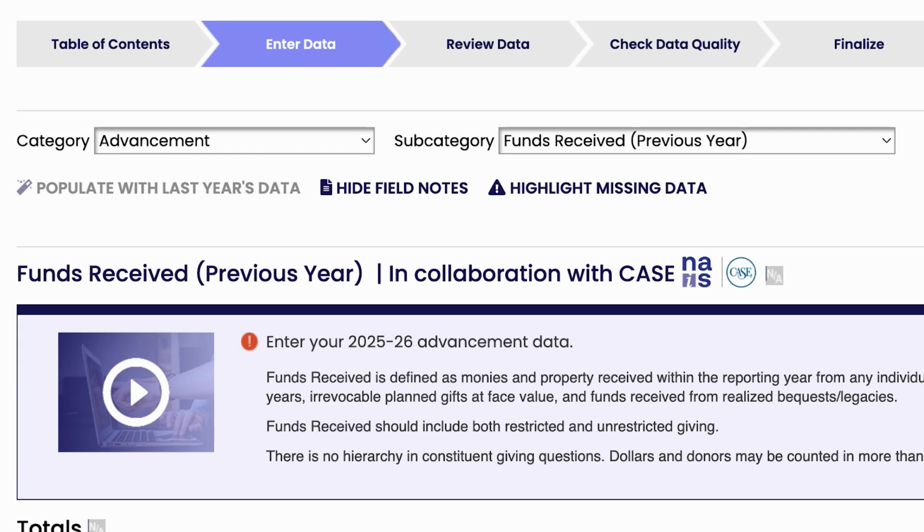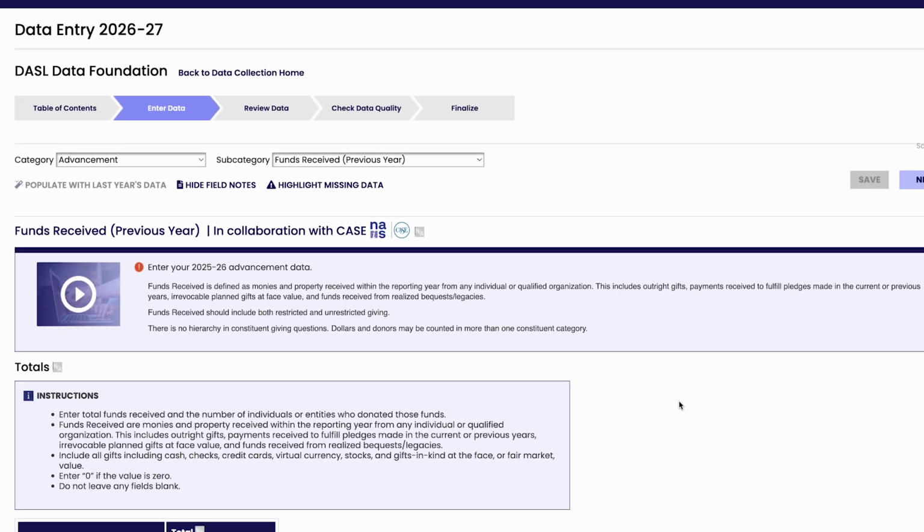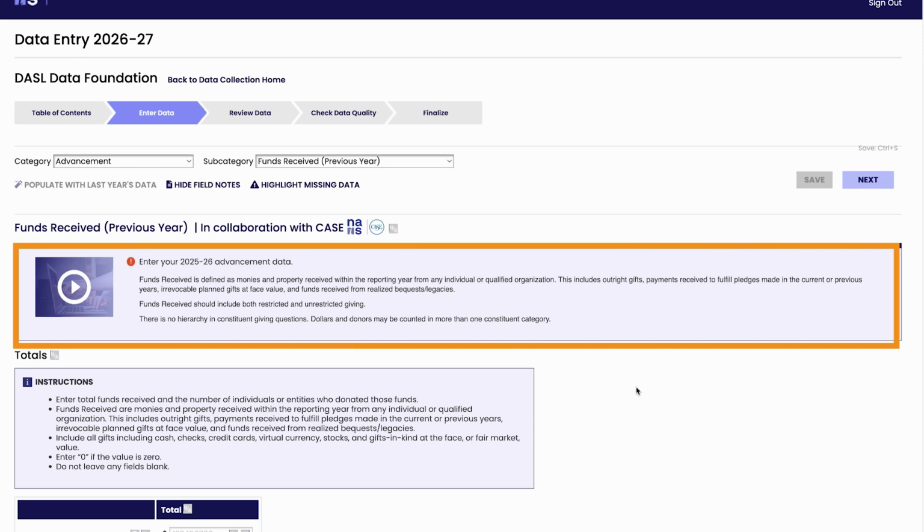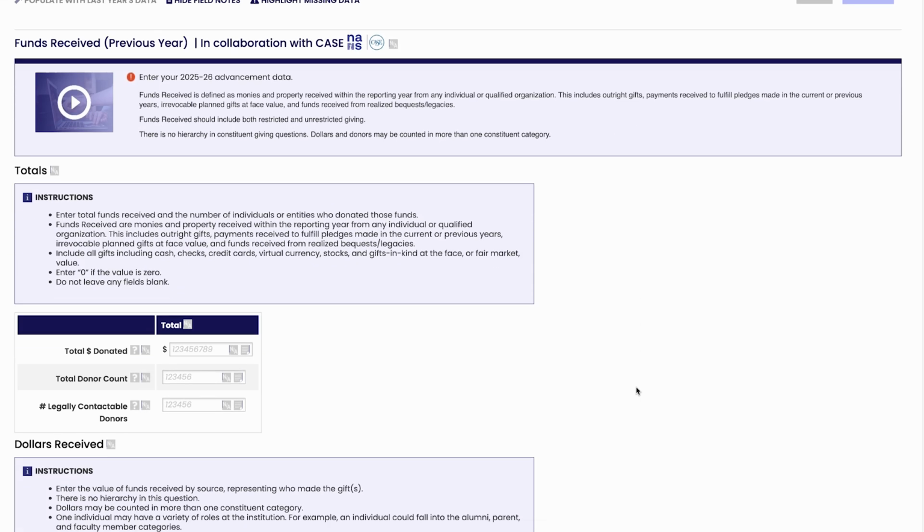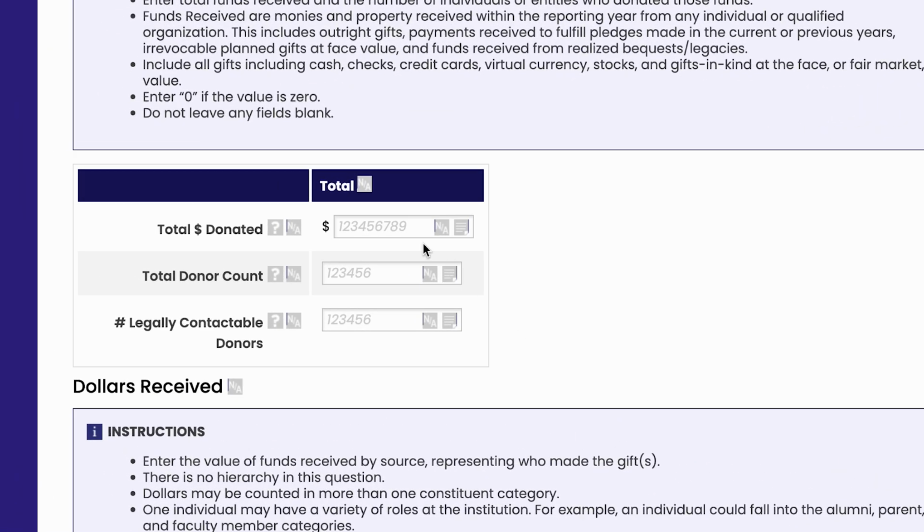All information needed for DASL data entry is included in DASL instructions and definitions. You will be entering advancement data about the previous school year. All questions in this subcategory use the funds received counting methodology defined in these instructions. First, enter the total actual dollar value of all funds received in the past year.